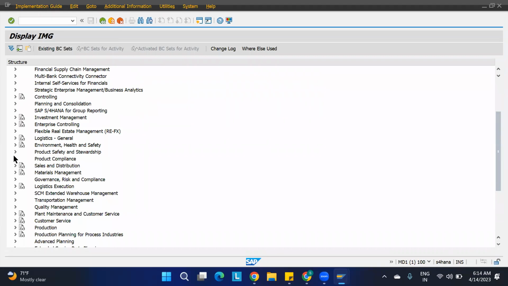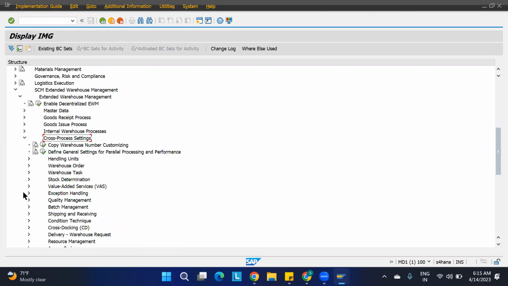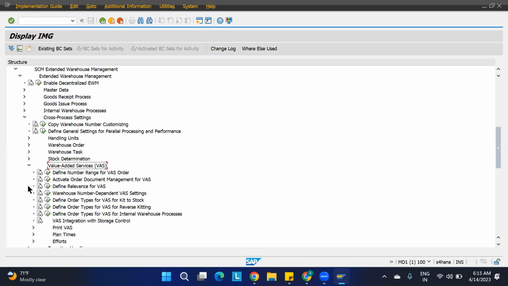Under this, go to SCM EWM, Extended Warehouse Management. Go to the cross process settings. Under the cross process settings, we're going to get the value added service. If you go inside, these are the different things which are available for us.